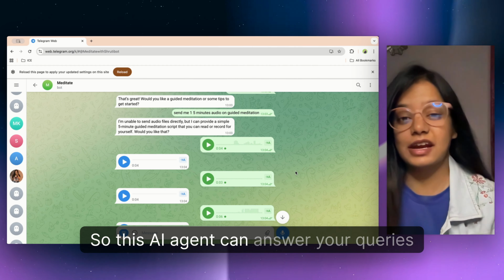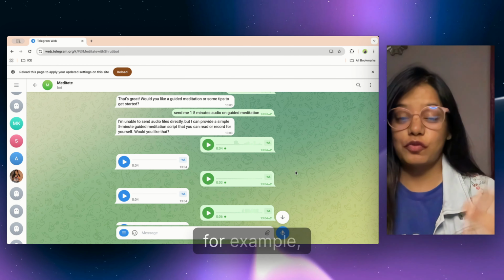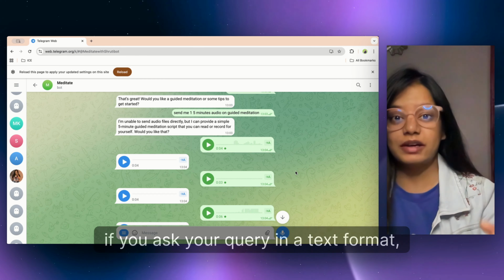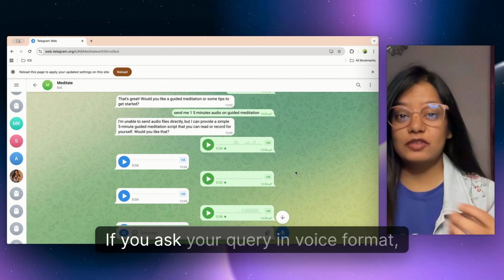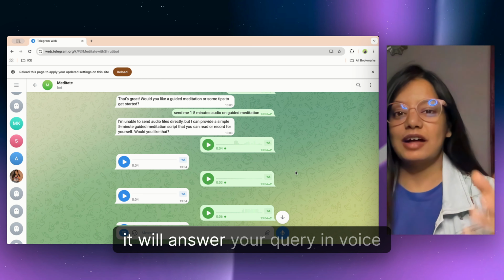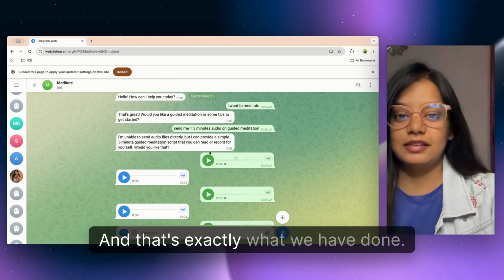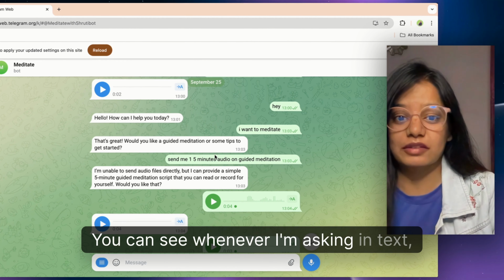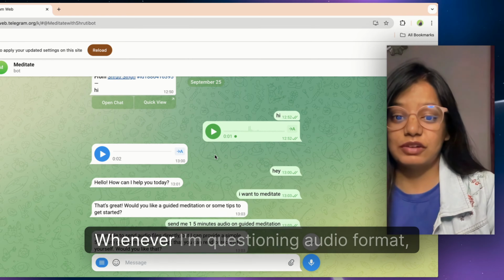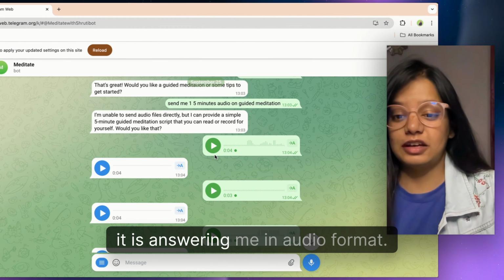So this AI agent can answer your queries as you ask. For example, if you ask your query in a text format, it will revert in text format. If you ask your query in voice format, it will answer your query in voice format. And that's exactly what we have done. You can see whenever I'm asking in text, it is answering me in text. Whenever I'm asking in audio format, it is answering me in audio format.